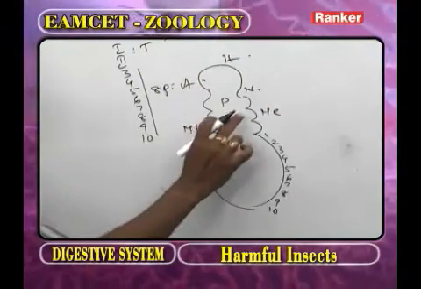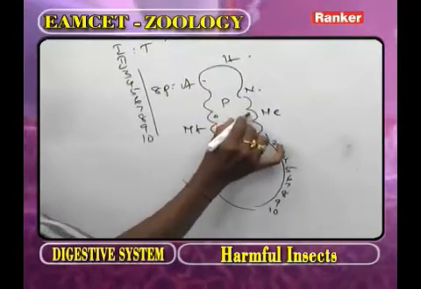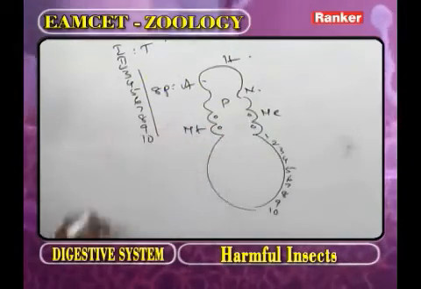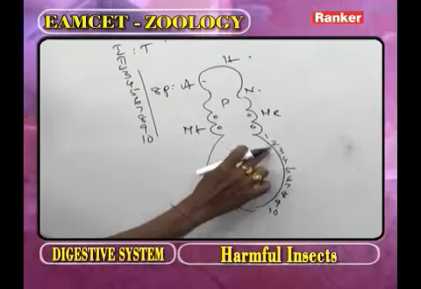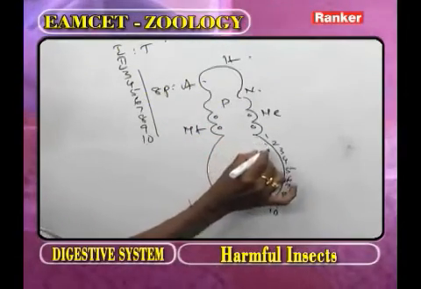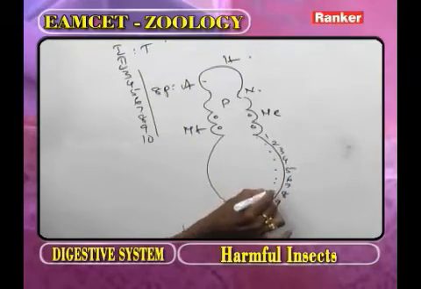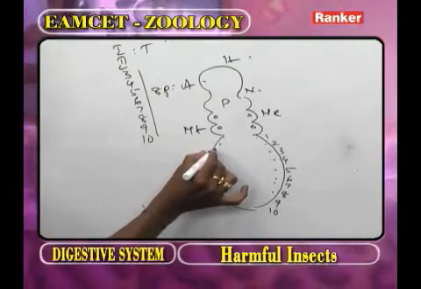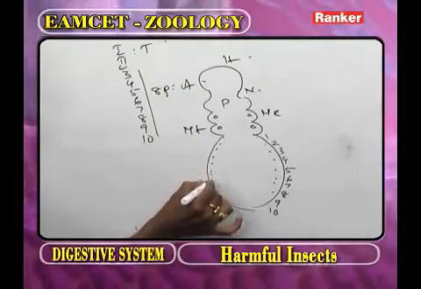Now in the mesothorax, spiracles are present. In the metathorax, spiracles are present. In the first 8 abdominal segments, what is present? The spiracles are present: 1, 2, 3, 4, 5, 6, 7, 8.